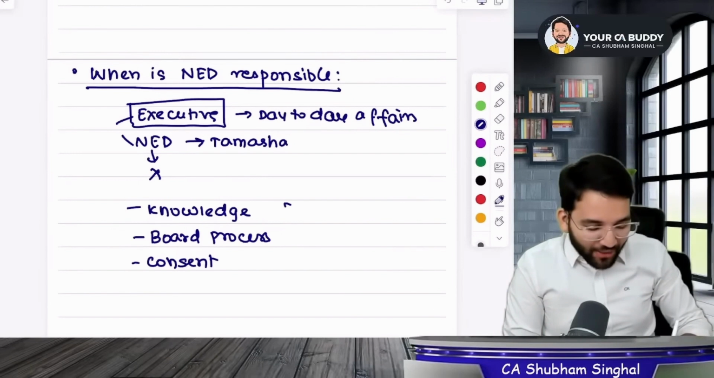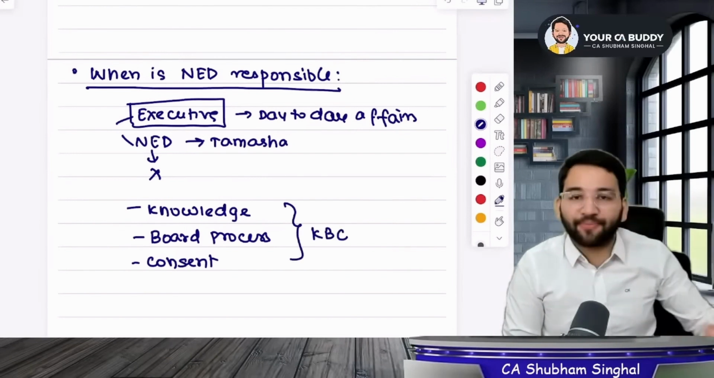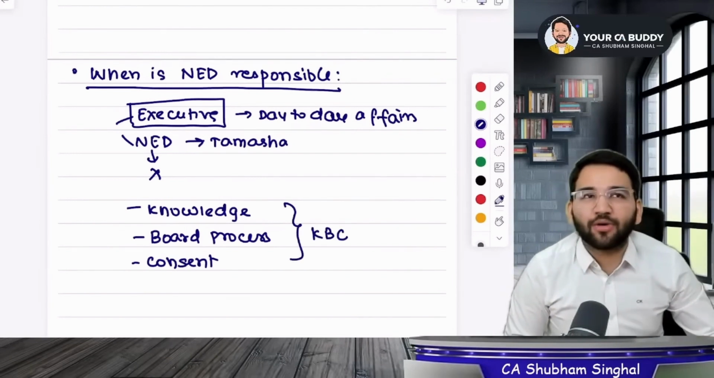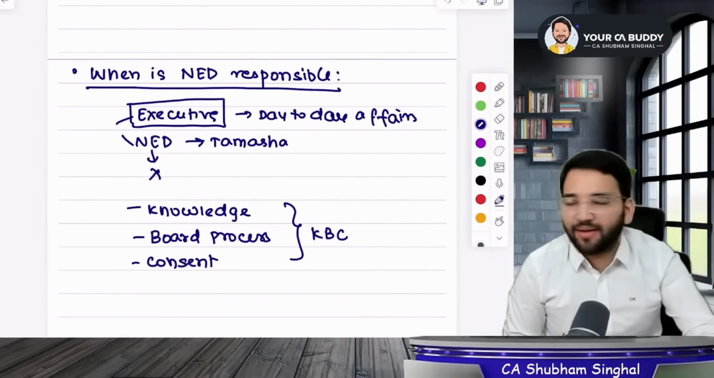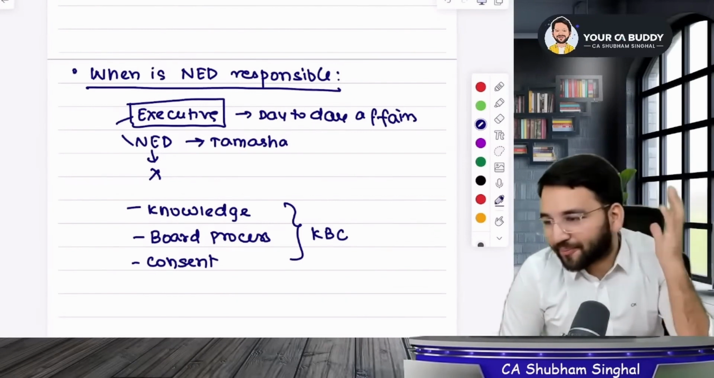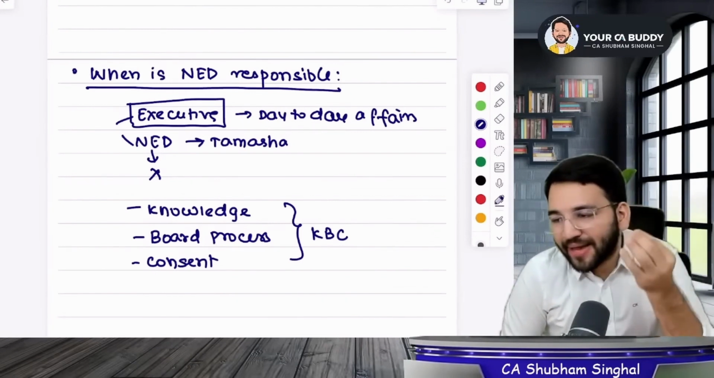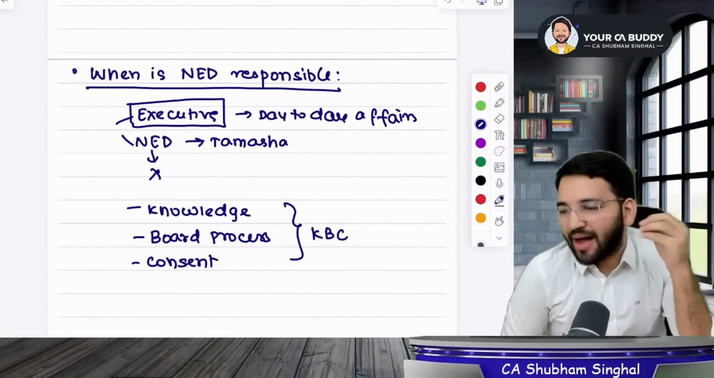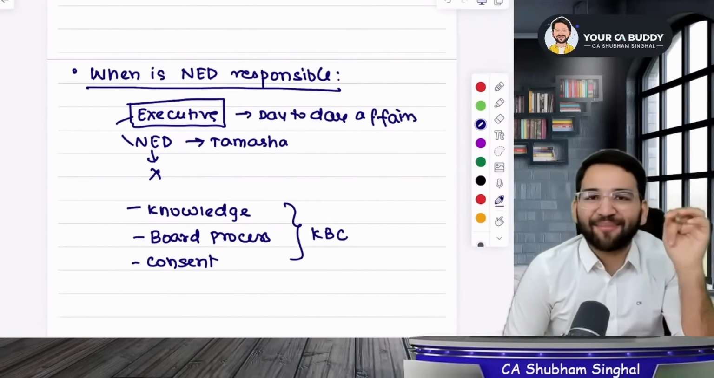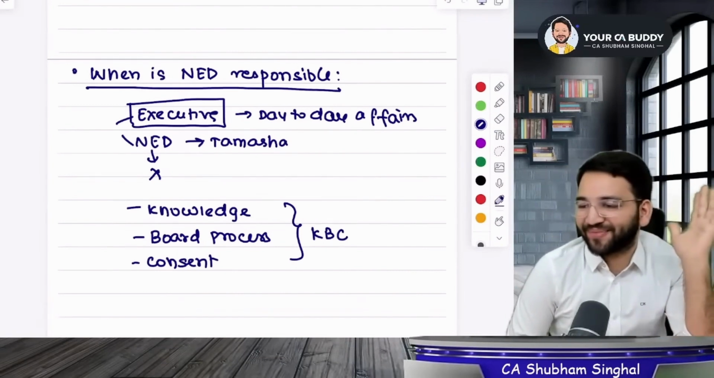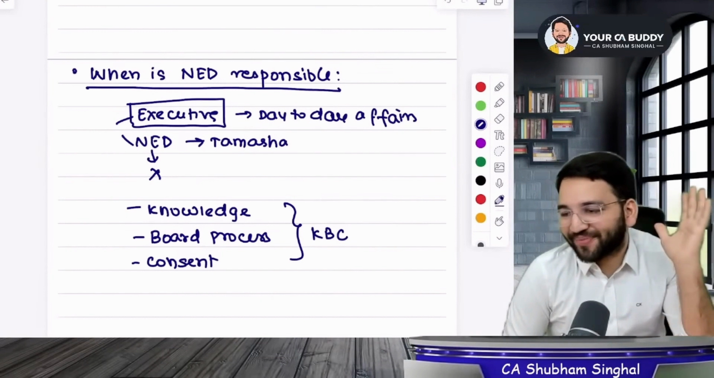So you will be liable if you are found guilty of any of the 3 defaults, which are KBC, which is a game. If you are going to play or participate in KBC, KBC means knowledge, board process, consent, then in that case, this provision will be applicable. Are you getting my point?